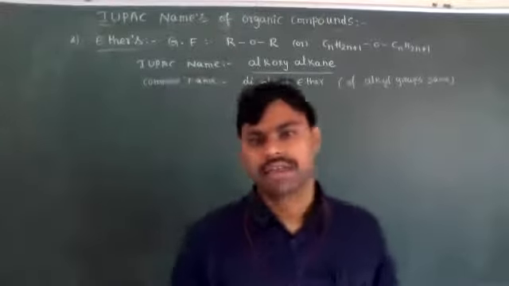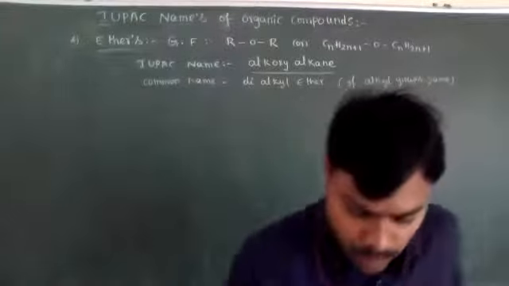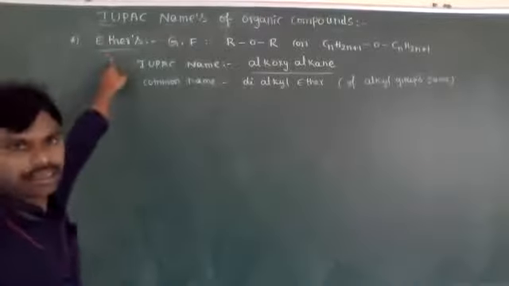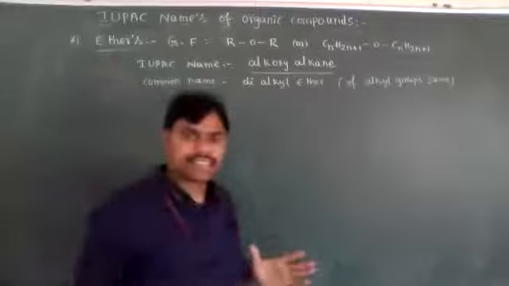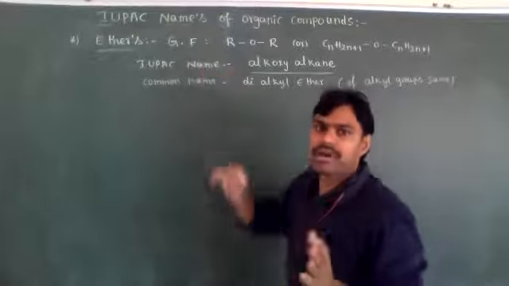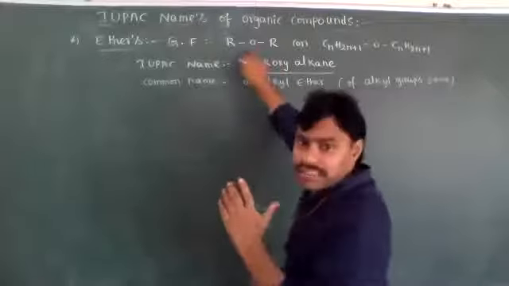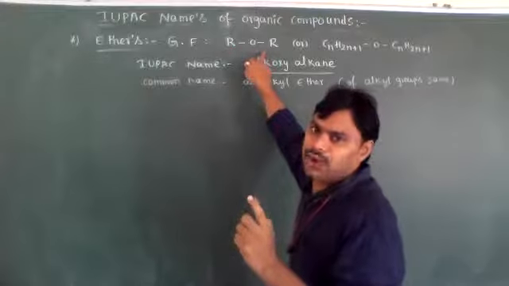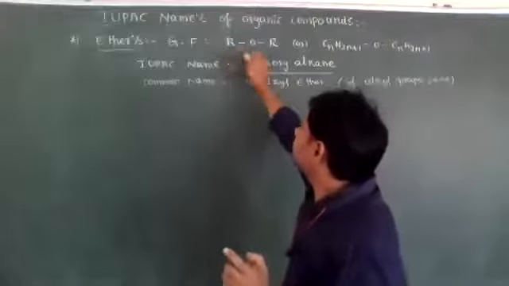Okay, students. Now, the next important functional group in organic compounds is ethers. What are the ethers? How are the ethers represented? What is the general formula? The general formula of ethers is an oxygen atom connected to two alkyl groups through single bonds. This is the general representation.